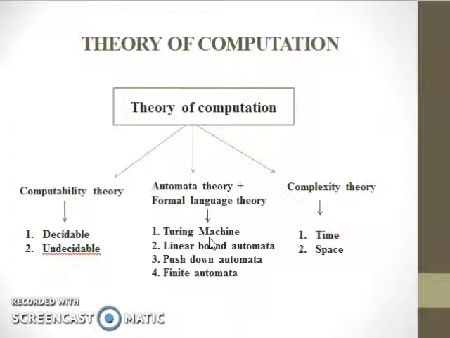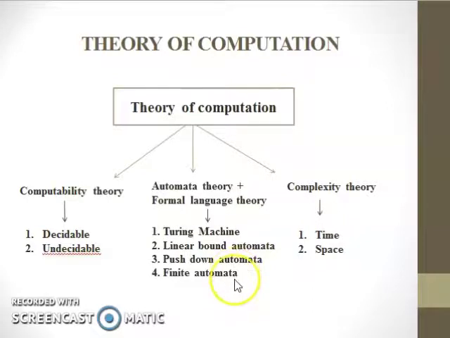So, automata theory goes hand in hand with formal language theory. That is, for every formal language, there is one abstract model. For Turing machine, it is recognized by unrestricted grammar or recursively enumerable. So, in Turing machine, there are no restrictions. And the second one is linear bound automata. Here, there are some few restrictions, we will see later, and it is recognized by context sensitive grammar. And third one is push down automata. It's also having some restrictions. We will see later, and it is recognized by context free grammar.